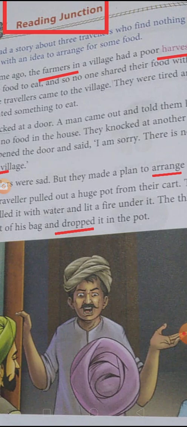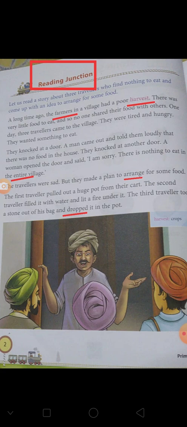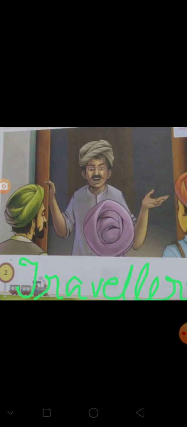So here you are seeing two words I have already underlined. First is arrange. Arrange means to keep ready, and the next word is drop. Drop means keep something in the water. So here you are seeing after hearing that there is no food in the entire village, the travelers made a plan, and the first traveler pulled out a huge pot from their cart. The second traveler filled it with water and lit a fire under it. The third traveler took a stone out of his bag and dropped it in the pot. So this is the summary of that. You are seeing children.